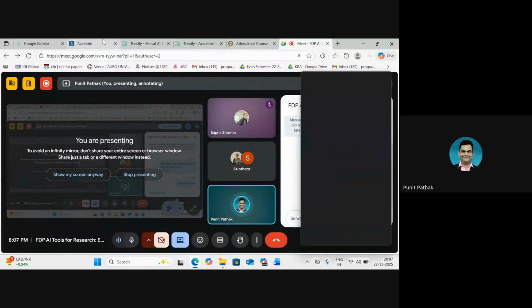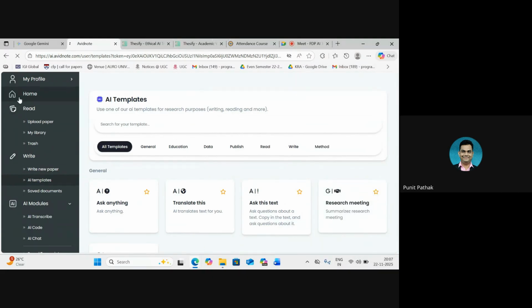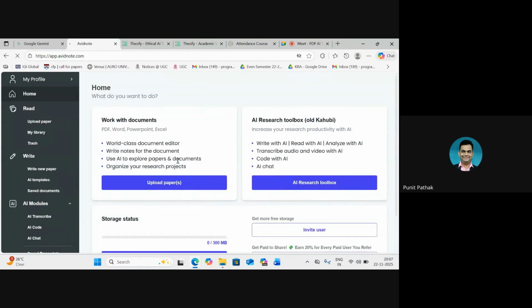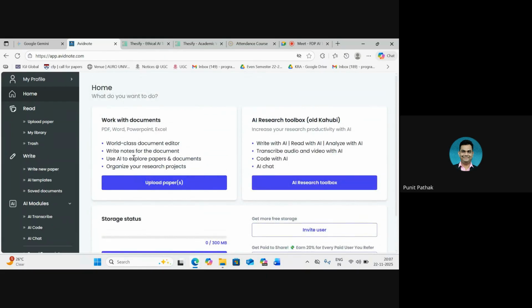Once we log in to the portal, we are brought to the home screen, where we get two different sections. One is work with documents, wherein we would be able to upload papers, interact with them and get information from there. But since we have already seen Notebook LM and what it can do, I am going to keep that part aside.